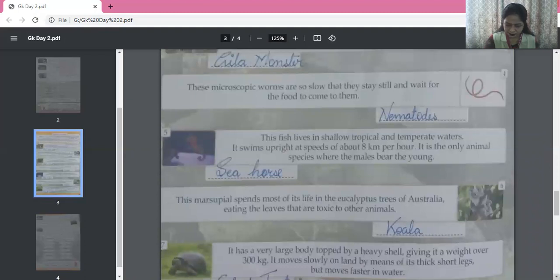We have now done page number 8, 9, 10 and 11. That means chapter 2 and chapter 3 we have completed, children. Please do this work in your book. Use ink, use a blue gel pen, write the correct spellings, write it clearly in good handwriting, okay? And do your work so that you can be ready with it, okay?